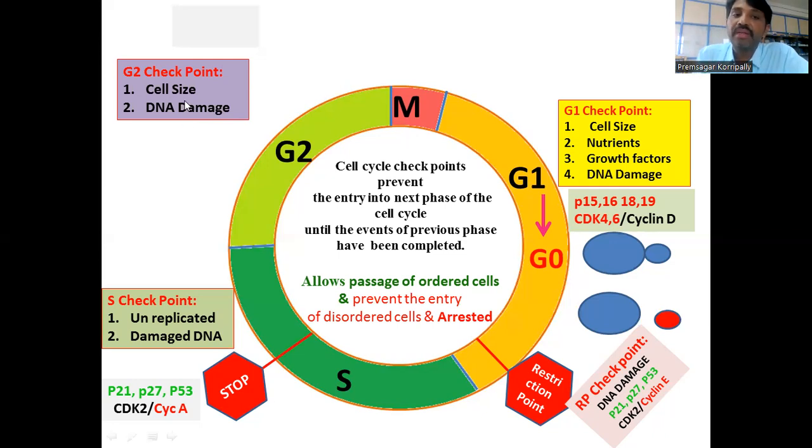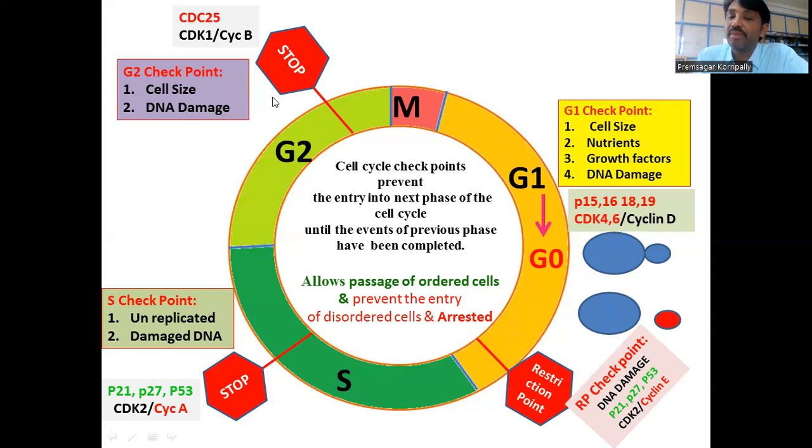If there is no DNA damage, the phosphatase called CDC25 dephosphorylates CDK1-cyclin B. If there is DNA damage, the cell cycle is stopped at the G2 only, right?